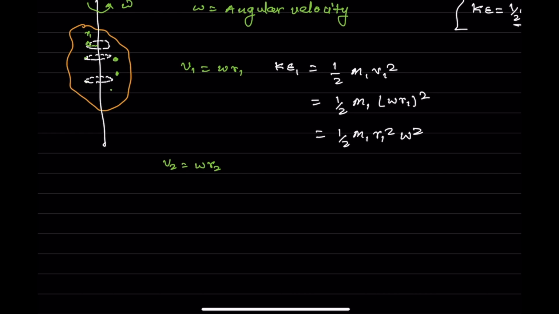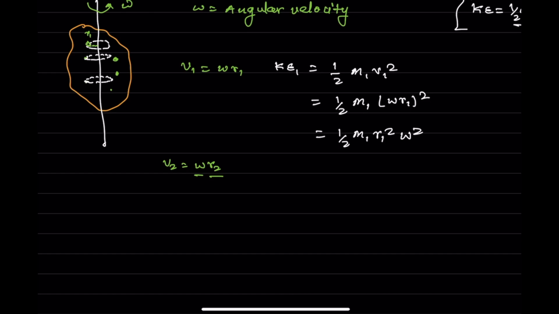Because if a particle is performing circular motion, then all the particles starting from the center till the perimeter will be rotating with the same omega. Now we are taking a rigid body. There will be multiple planes in that, but all the particles will be rotating about the axis of rotation with the same omega. So that's why omega is the same. But of course, the distance from the axis of rotation will be different.